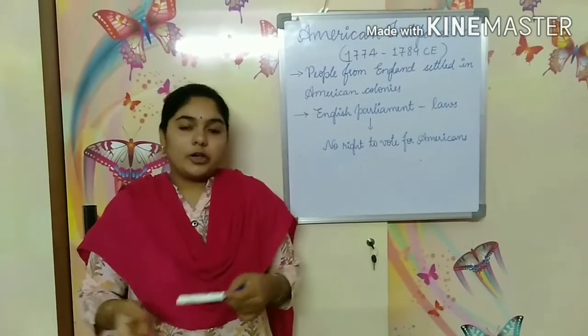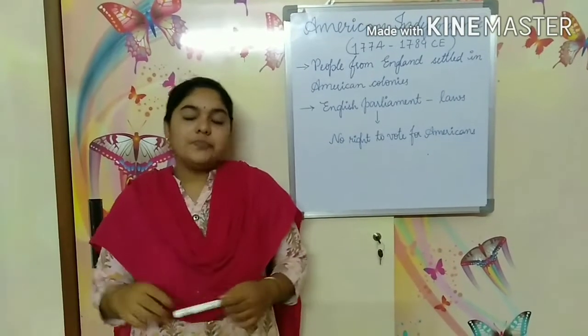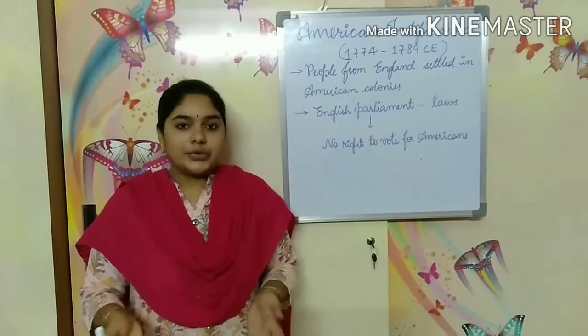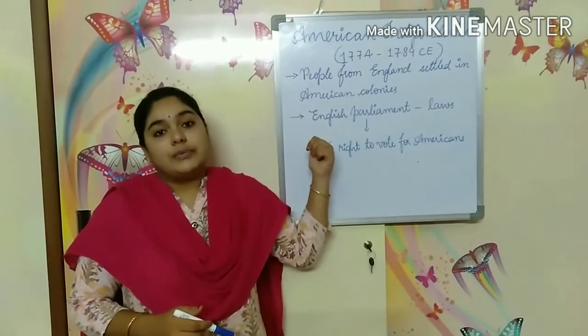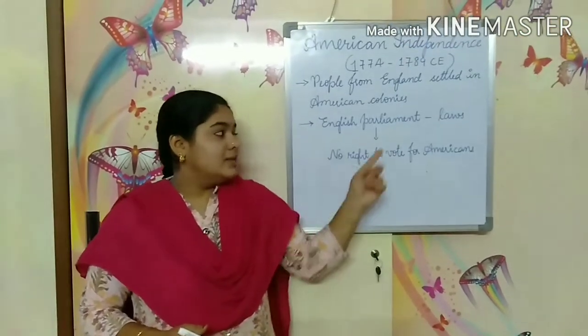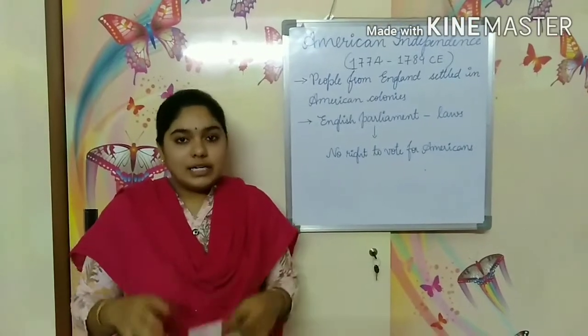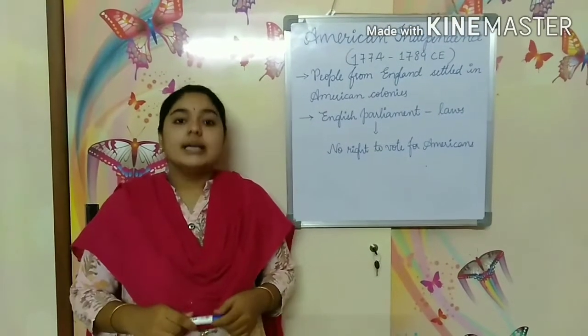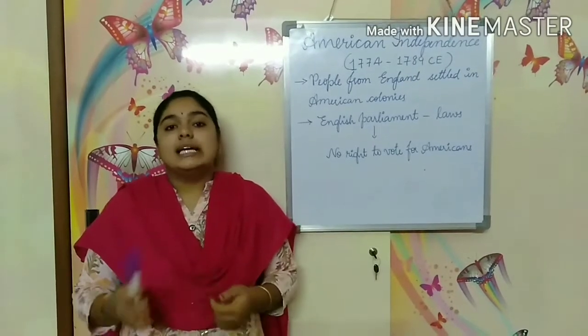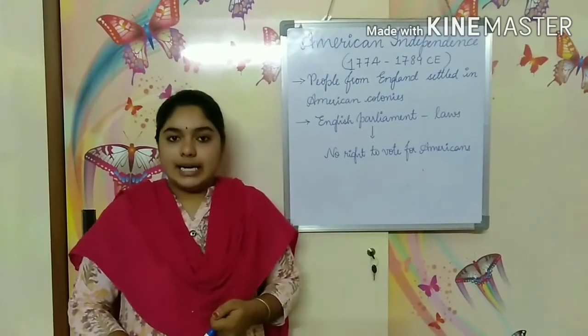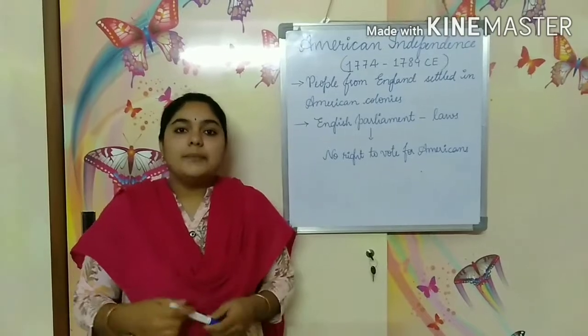All the occupations they did, they started producing goods. Afterwards, the British Parliament, the English Parliament, started colonial rule in America. They started making laws, imposing taxes, and collecting taxes from the American people.